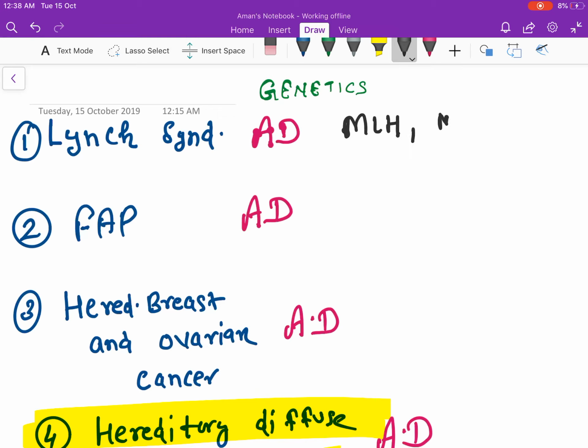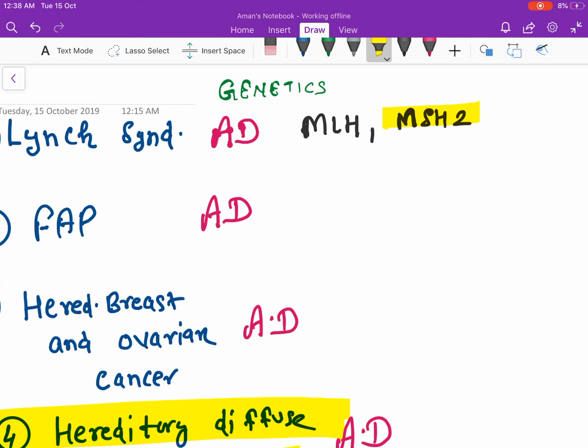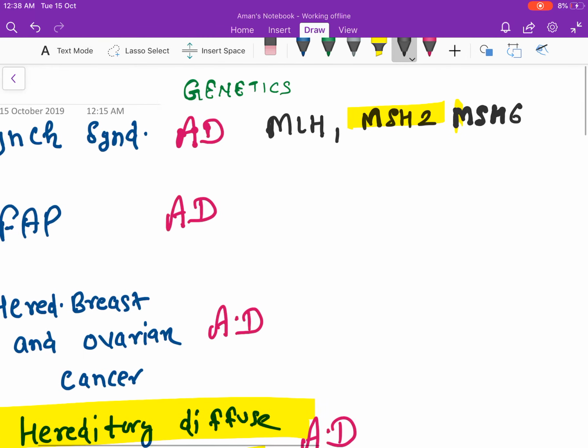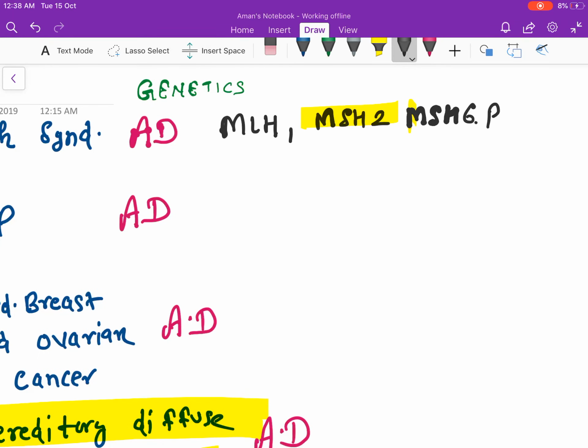MLH1, MSH2. This question came already. MSH6, PMS2. These are genes associated with Lynch syndrome.